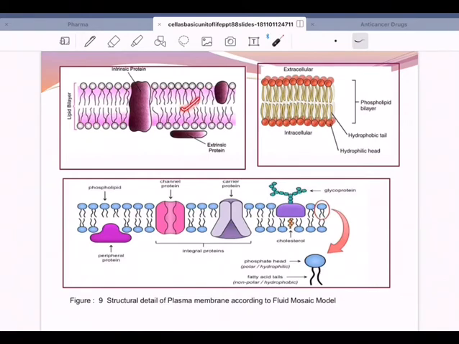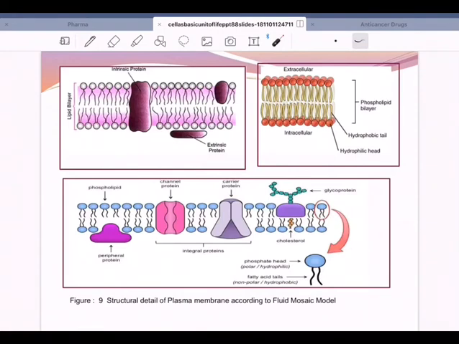And this is the sea of lipids. This is lipid, this is lipid. And when we see these phospholipids, you got a channel protein, you got a carrier protein, you got a glycoprotein. So varieties of proteins are there that are either integral or peripheral. So basically you got a double phospholipid bilayer, and in between proteins are integrated. Some proteins are in between the phospholipids, we say integrated proteins. Some are at the periphery outside, and the integral proteins are either channel proteins or carrier proteins.